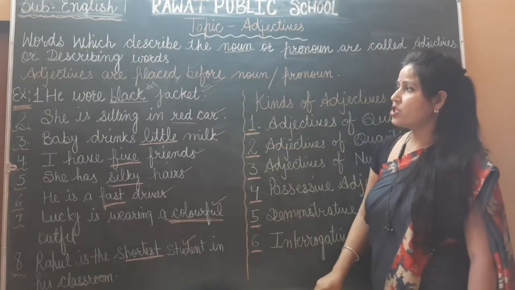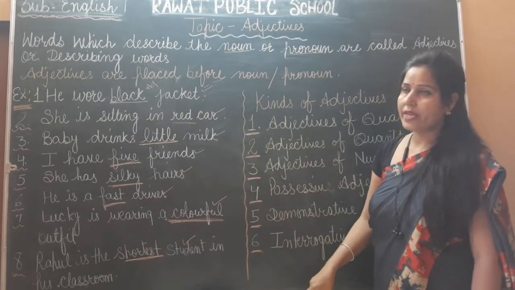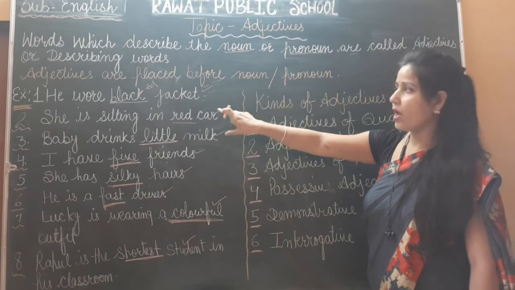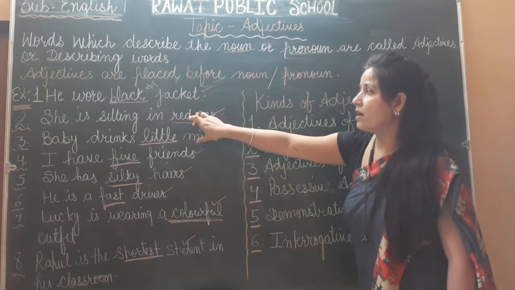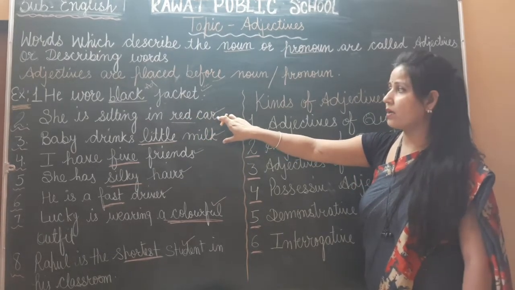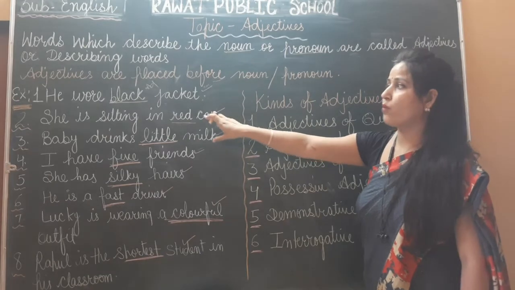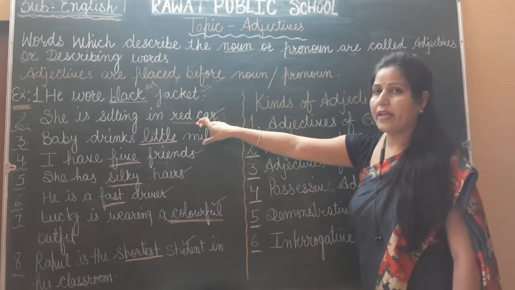Next, second: she is sitting in a red car. In this sentence, what is the noun? Yes, car. Car is a noun and the word red is an adjective. Why? Because the color red is describing the car. So car is a noun, and what describes a noun or pronoun is an adjective. So red is an adjective.